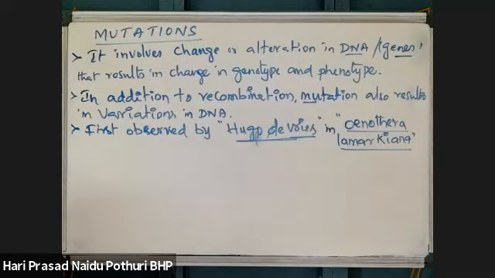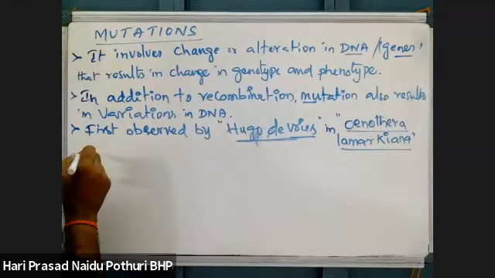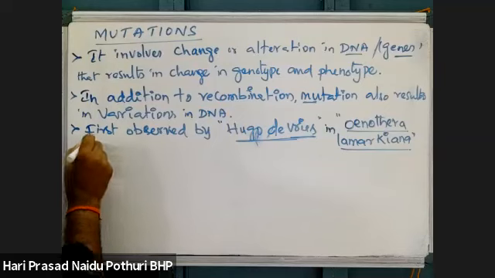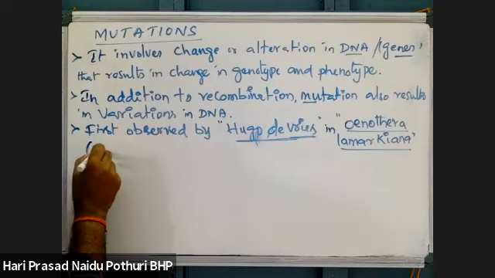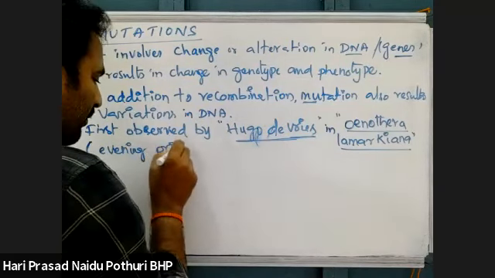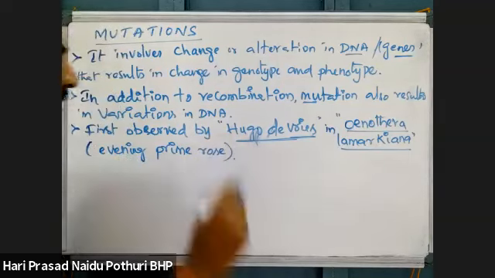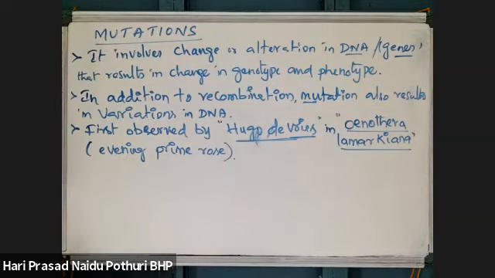Oenothera lamarckiana, also called evening primrose. In that plant, new variations were developing, and the phenomenon of mutations leading to new varieties was observed.